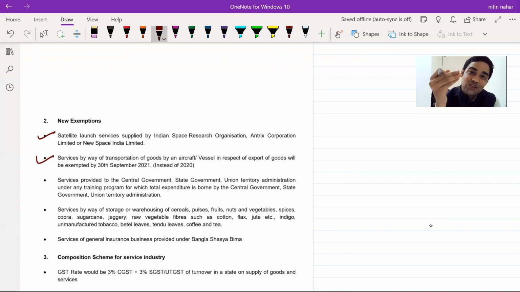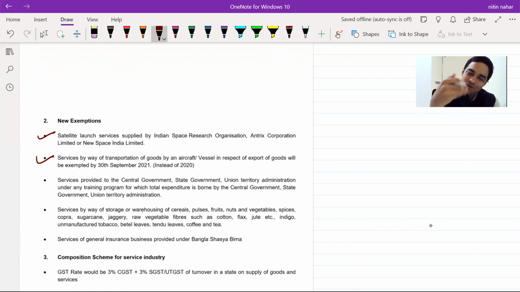So we used to study this with a circular in place of supply, saying that for satellite launch the place of supply will be outside India because it is transportation of goods. But at present, that circular has become completely irrelevant because satellite launch services by Antrix Corporation Limited, ISRO, or New Space India Limited have been exempted from GST.